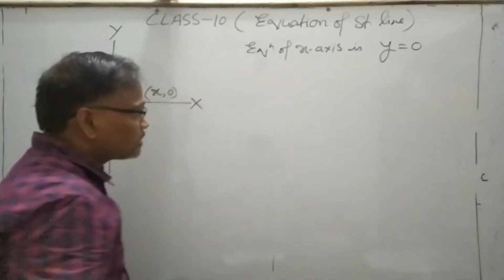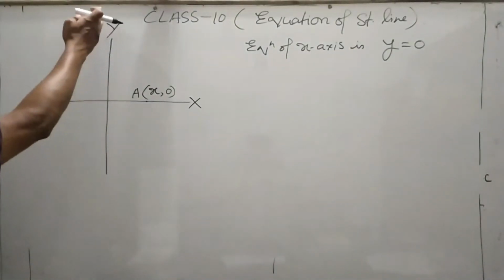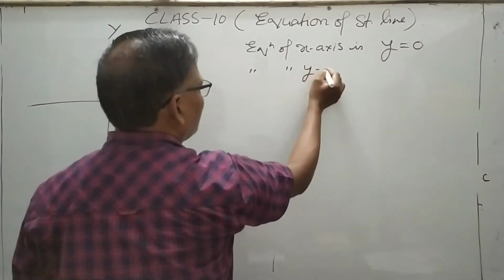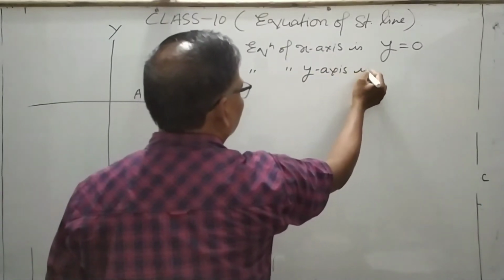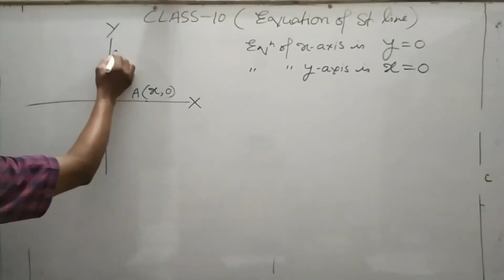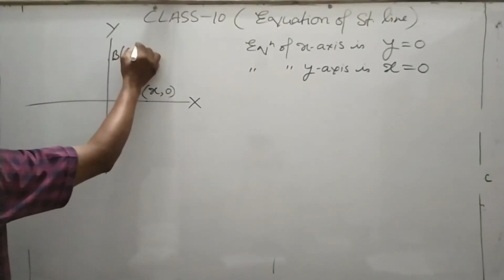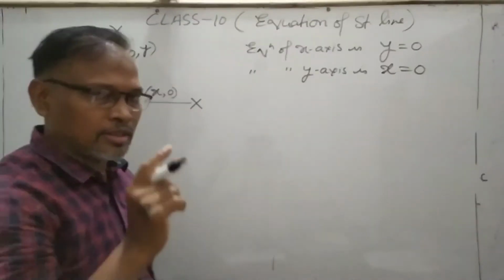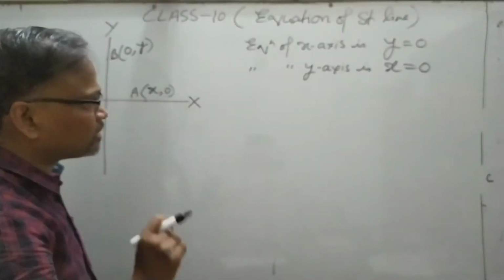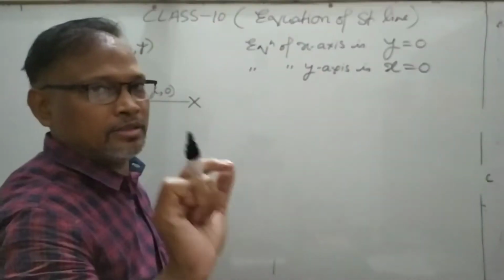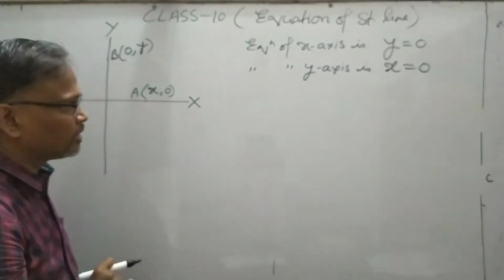Similarly, if you want to find the equation of the y-axis, what will you say? It is x is equal to 0, because here the point taken is 0 comma y, always on the y-axis. So these are the two equations that represent the x-axis and the y-axis. They never change.